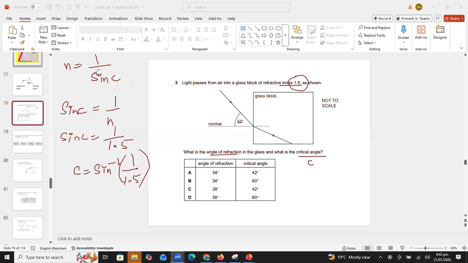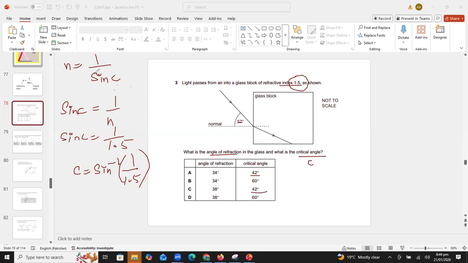Okay, Zurays, well done. C is equal to sine inverse of 1 divided by 1.5. What are we getting? What is the value of the critical angle? Hurry up, students, too fast. 41.8 degrees. Okay, Inaya is getting 41.8 degrees. What about the other students? Ayan? Aiza, what are you getting, beta? The answer can be A or the answer can be C.